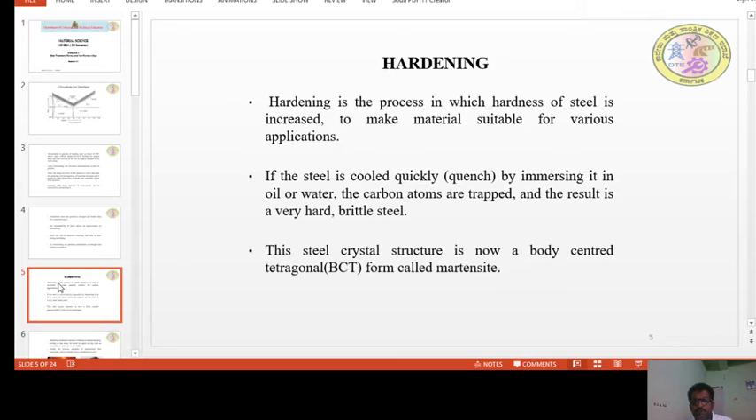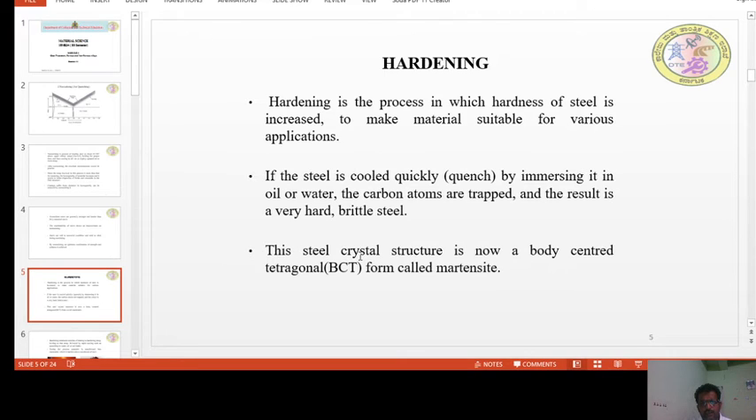Next, coming to a very important heat treatment, hardening. Hardening is the process in which the hardness of the steel is increased to make the material suitable for various applications. So we will see how the hardness will be increased. If the steel is cooled quickly, quenched by immersing it in oil or water, the carbon atoms are trapped and result in a very hard and brittle steel.